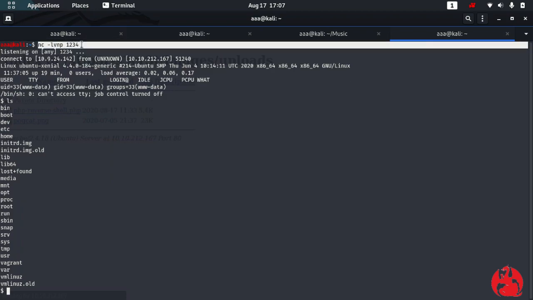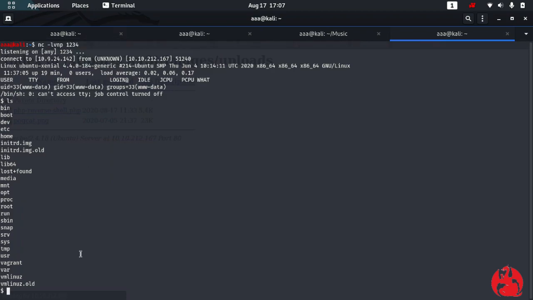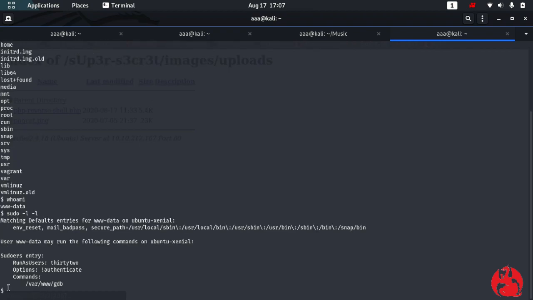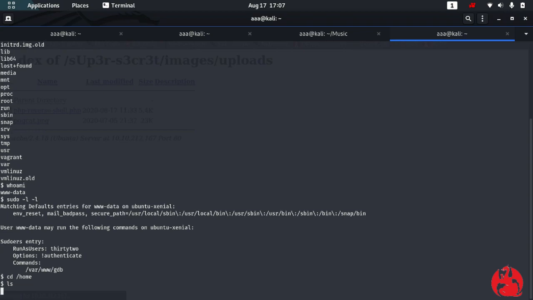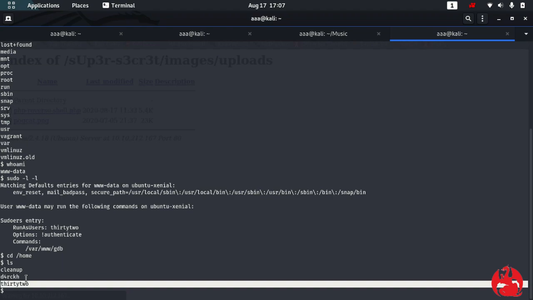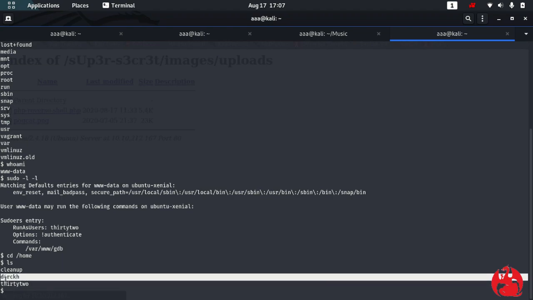Remember, I did this netcat just now. So now let me see, who am I? I am www-data. Now we are in. So basically we are in. Now we will have to do privilege escalation. So let me cd /home, ls. So there are two users. One is d4rckh. One is Derek.